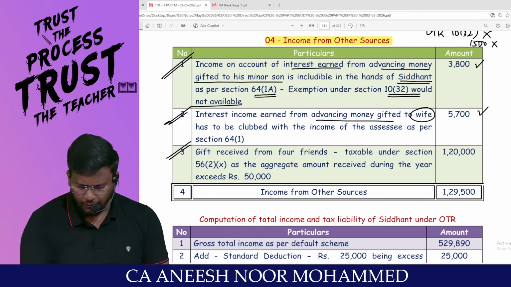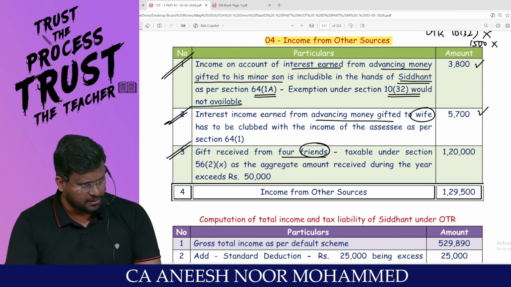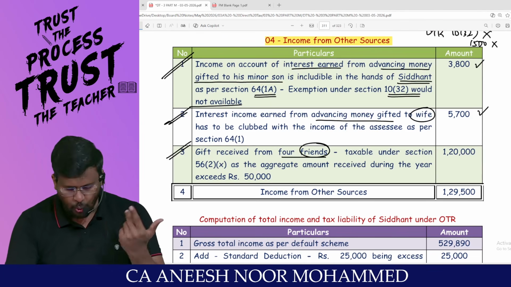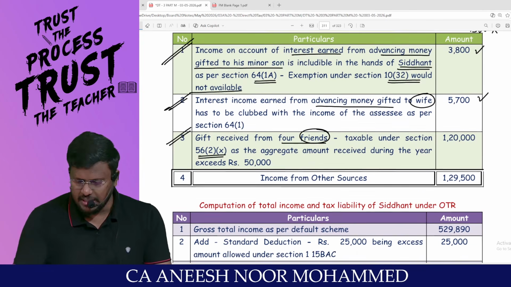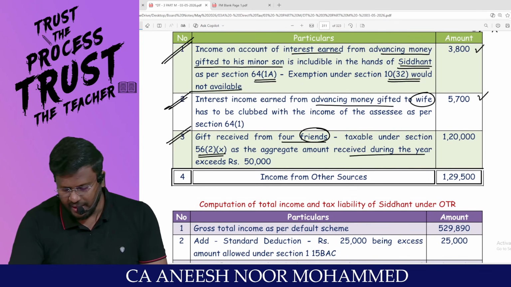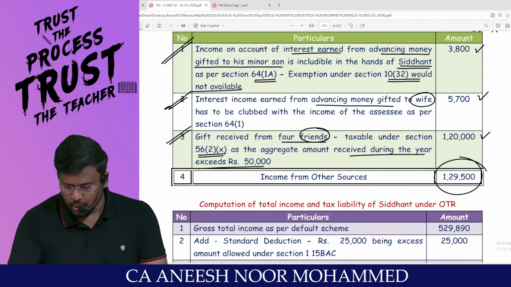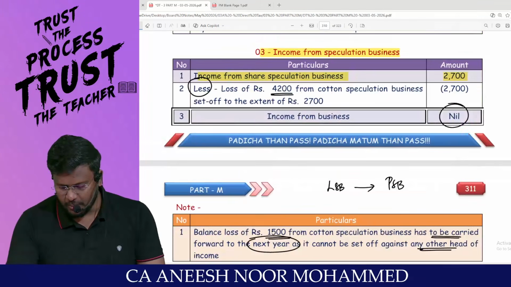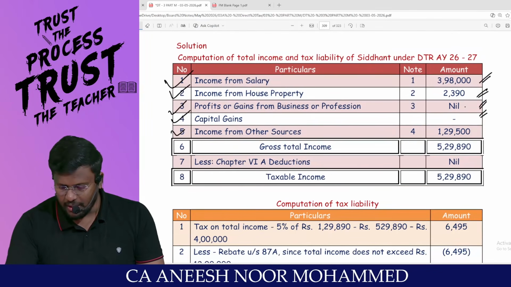Gift received from 4 friends. My dear lovable students, first of all, friends are not relatives. Number two, there is no specific occasion given in the question. So it is taxable under 56 subsection 2 clause 10, as the aggregate amount received during the year exceeds 50,000. Total 1 lakh. So the total taxable IFOS will be 1,29,500. That's what we have written here, 1,29,500.